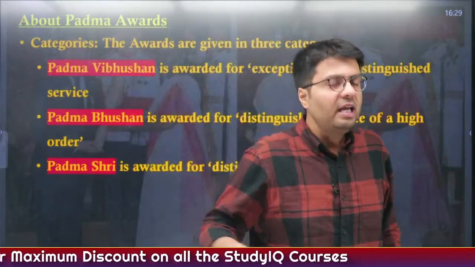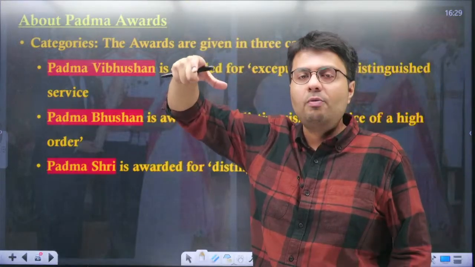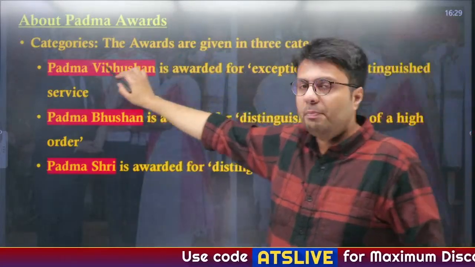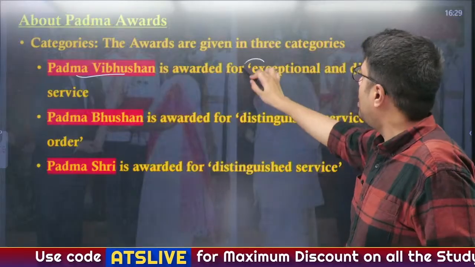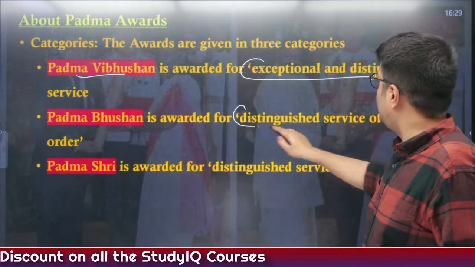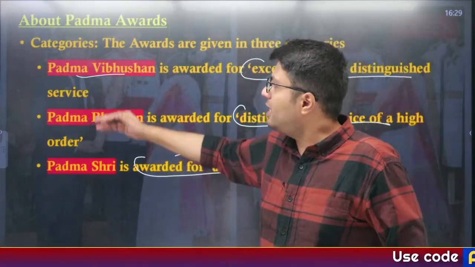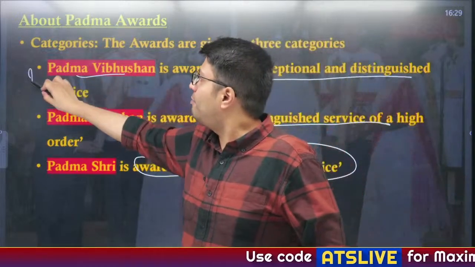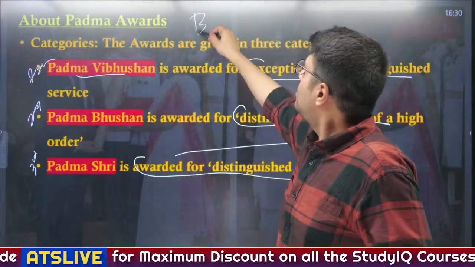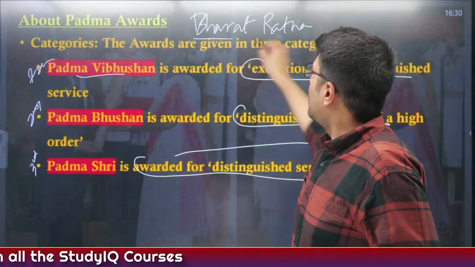Now, there are three categories among these Padma Awards. The highest one is separate from them: the highest civilian award that is offered in India is Bharat Ratna. After that comes Padma Awards. The highest of the Padma Awards is Padma Vibhushan, which is awarded for exceptional and distinguished service. Whereas Padma Bhushan is awarded for distinguished service of a high order, and Padma Shri is awarded for distinguished service. So this is the pecking order. Highest one is Padma Vibhushan, second one is Padma Bhushan, and third one is Padma Shri, and even above them is the highest civilian award in India, known as Bharat Ratna. Okay.